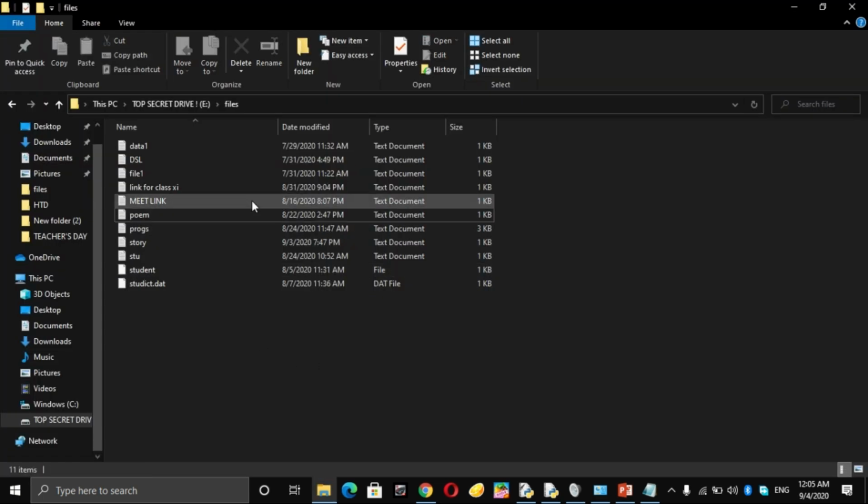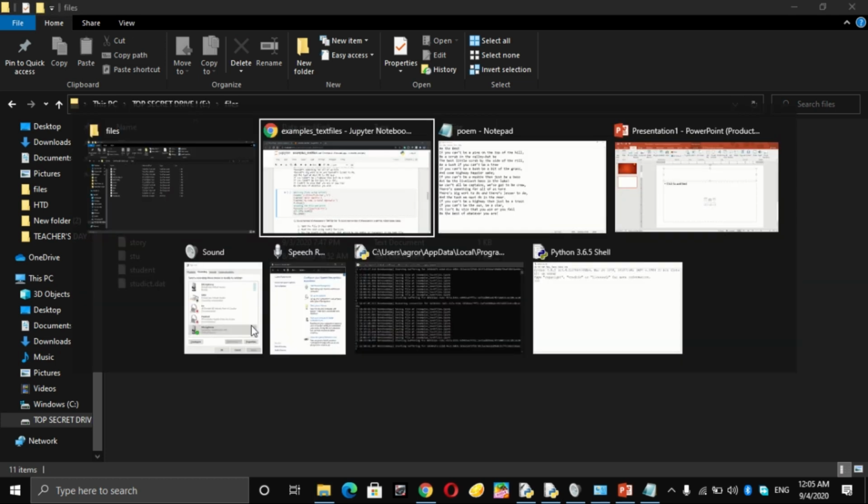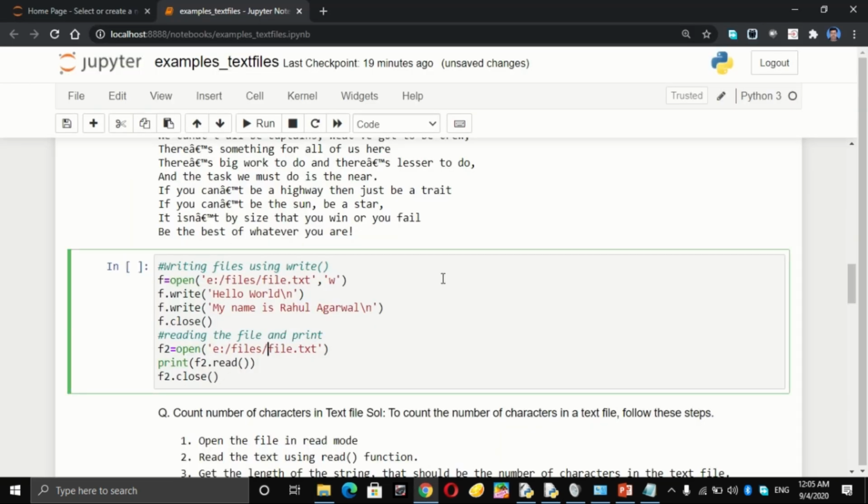Now I am going to run this program. First I am going to write two strings into the file, and then I am going to read that file and see what is there in the file. Now you can see that this is the output produced from the code.